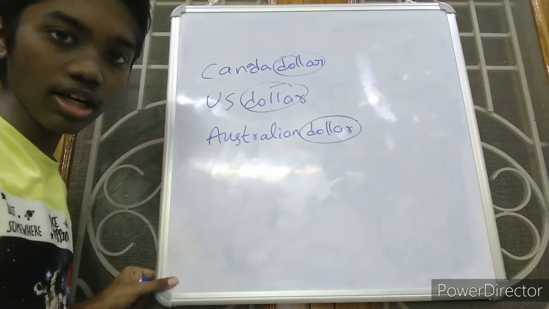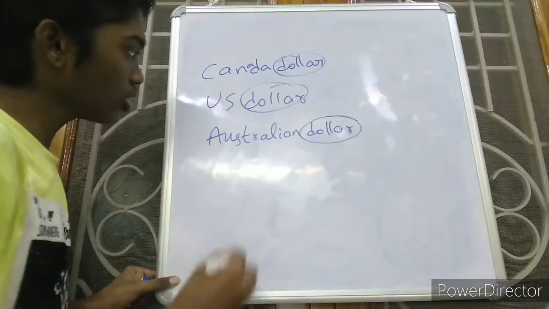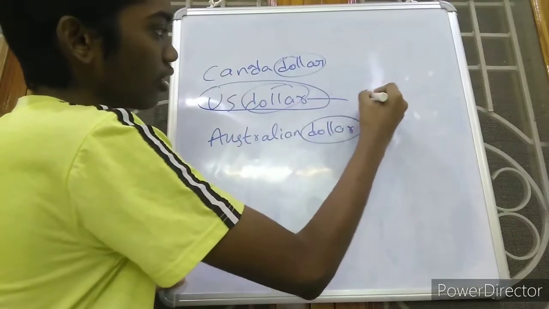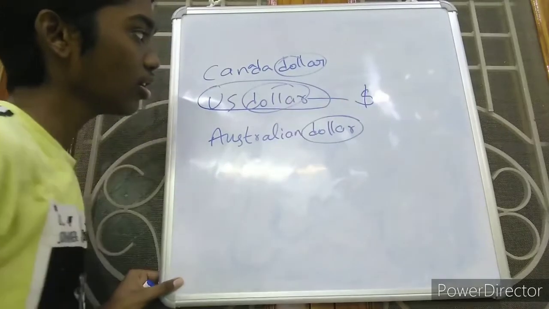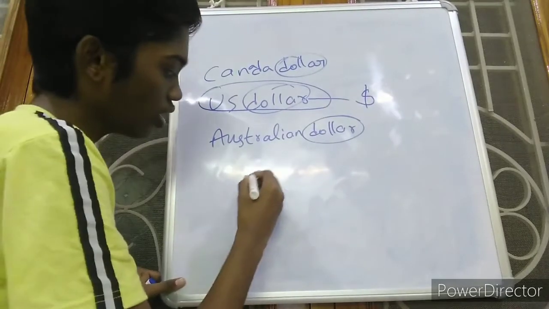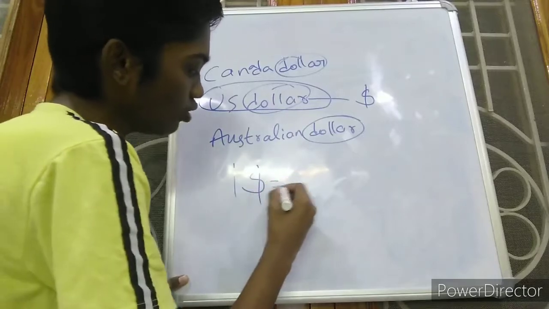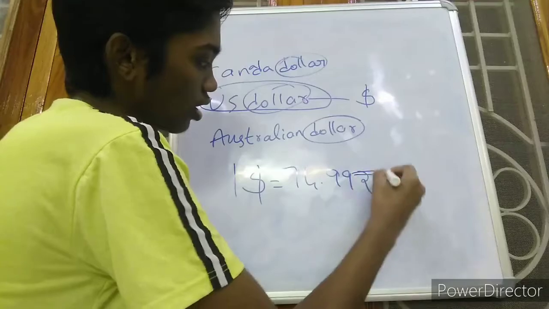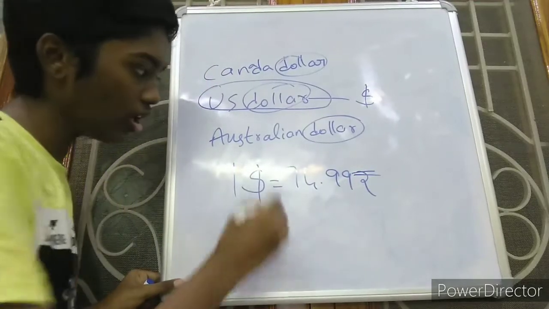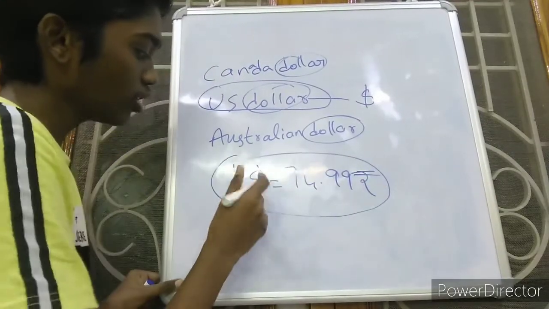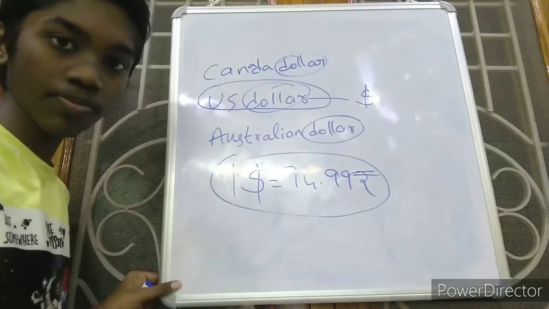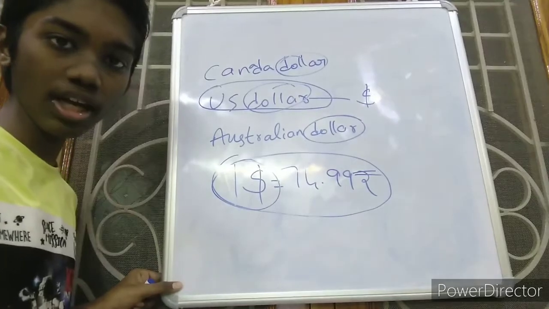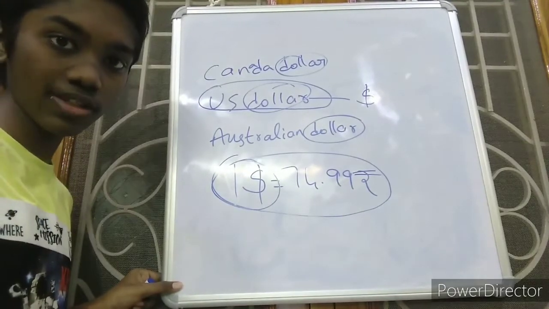So the World Bank decided to give the World Development Report in the currency of US dollar. The symbol of US dollar is this, and we know that the value of 1 US dollar is equal to 74.99 rupees today. So like this they will convert the income into US dollars, and they will prepare a world development report on the basis of this currency.